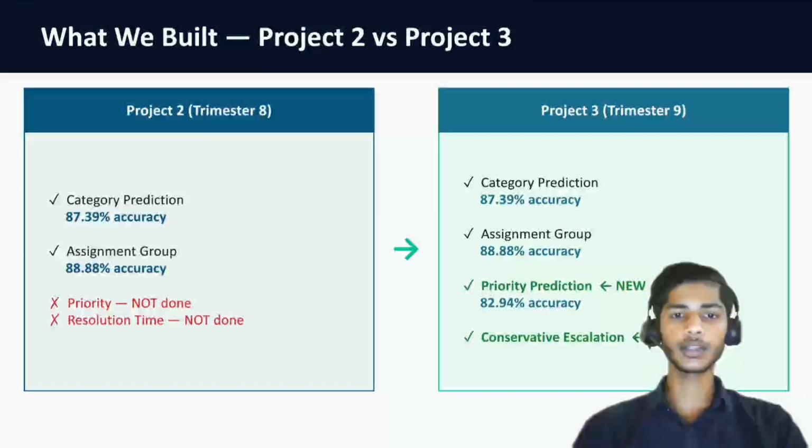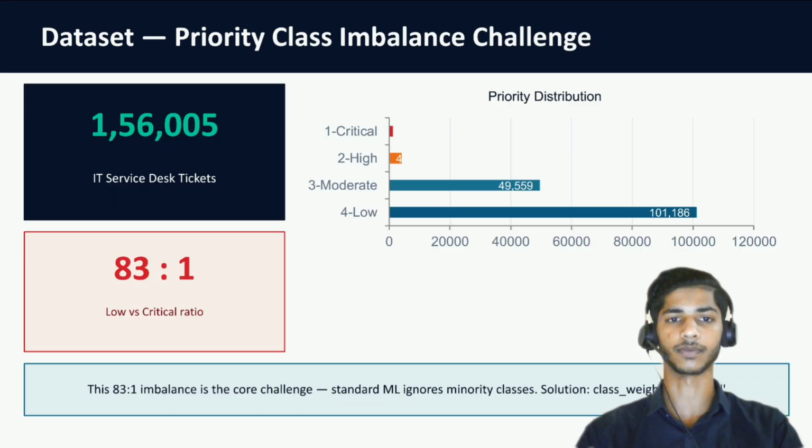In my last project we solved the first two problems, the category prediction and the assignment group prediction. In this project, I am going to predict the priority of the tickets. Priority is a very critical thing, because if there is a genuine production outage, a P1 critical priority, and it is assigned wrongly as P4, very low priority, then the entire production system could halt.